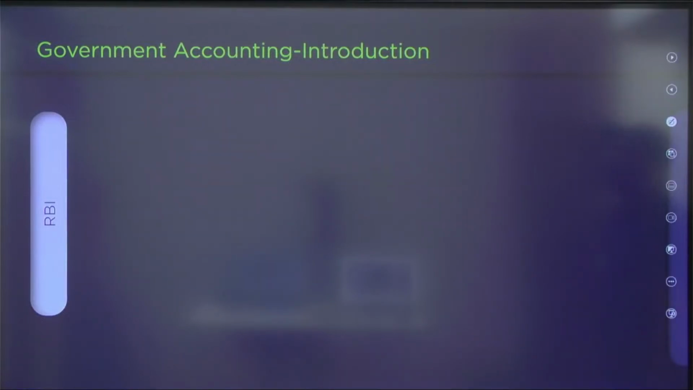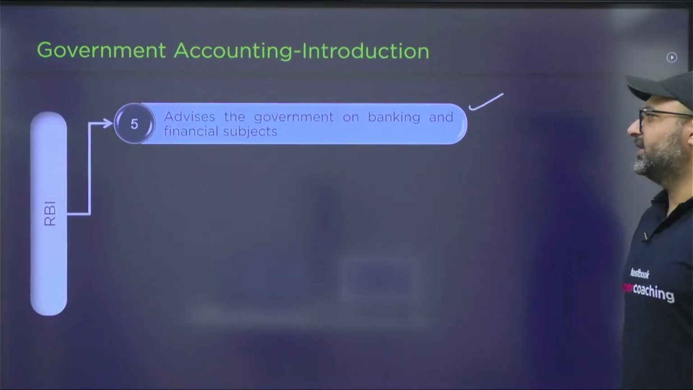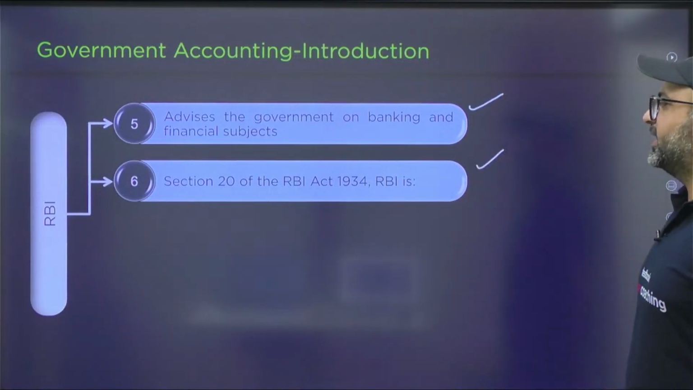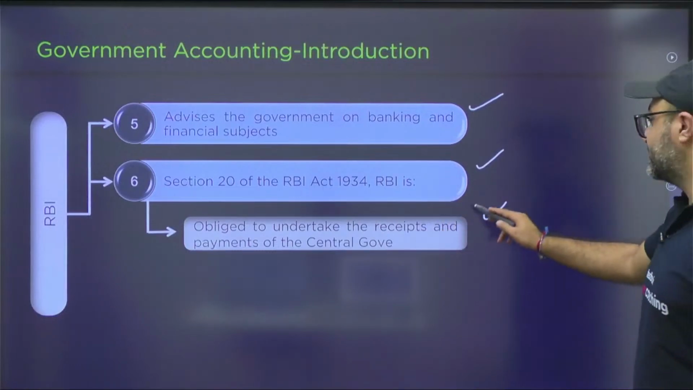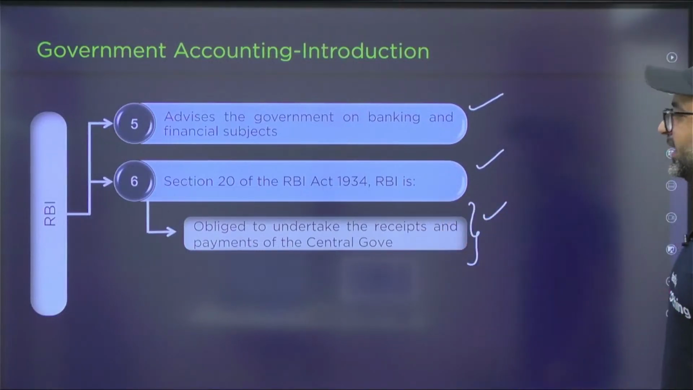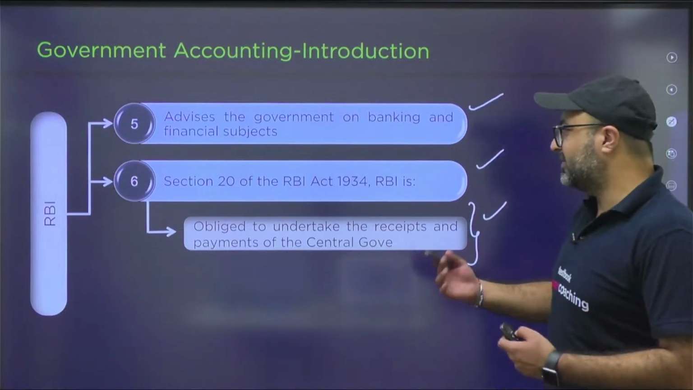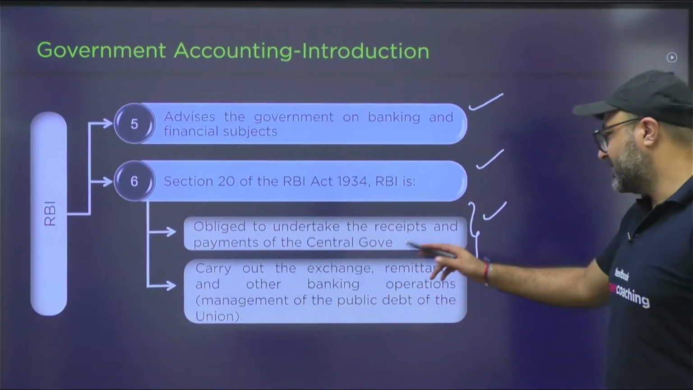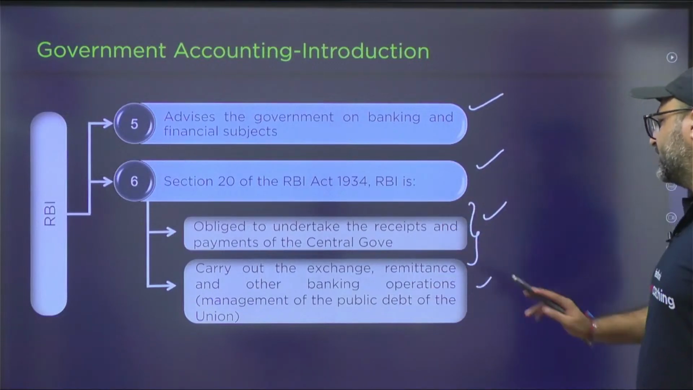RBI also advises the government on banking and financial subjects. As per Section 20 of the RBI Act 1934, RBI is obliged to undertake the receipts and payments of the central government. That means in order to help the government receive funds as well as make payments, this entire operation needs to be done by the RBI as per Section 20 of the RBI Act 1934. It will carry out exchange, remittance and other banking operations. That means management of public debt on behalf of the government.